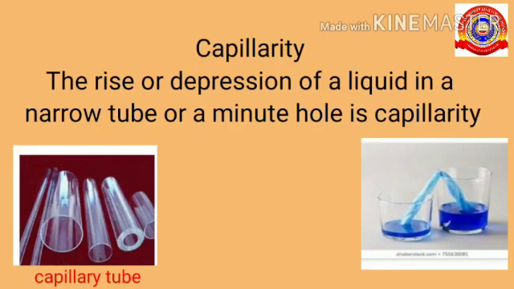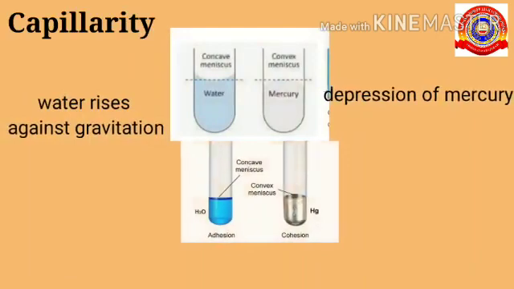Here you can see a picture of a capillary tube. It is like a glass rod with two openings at the two ends. Okay, it is like a narrow tube. A minute hole means small holes or pores in clothes, soil, etc.